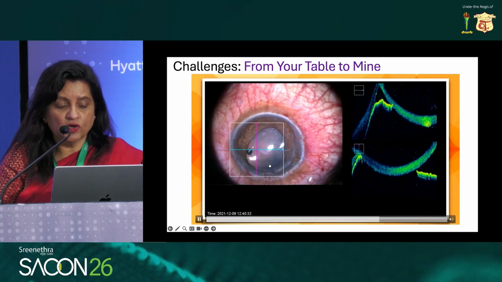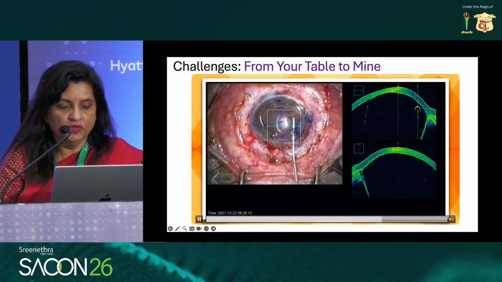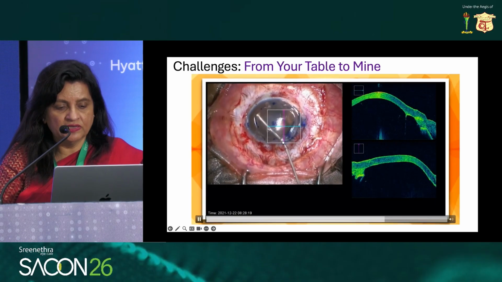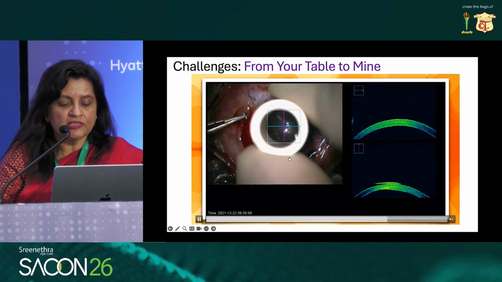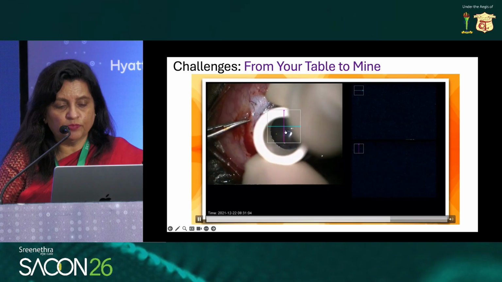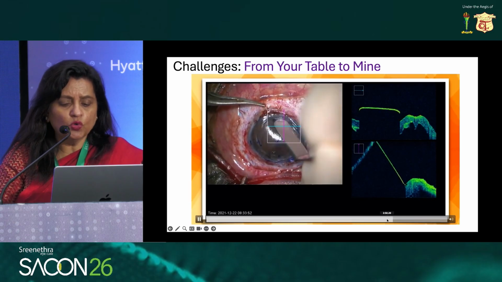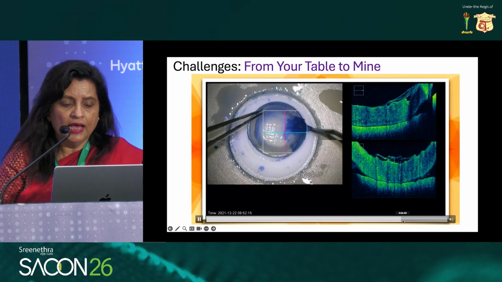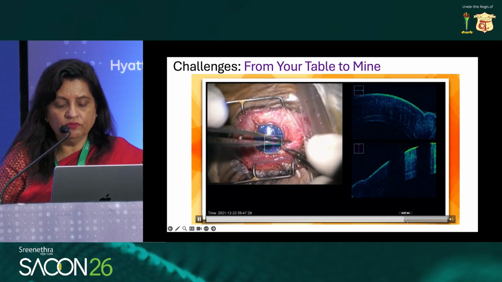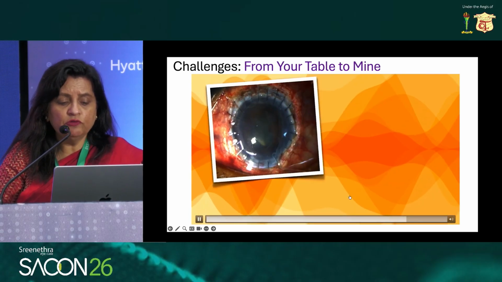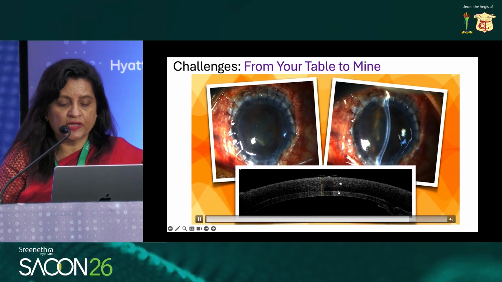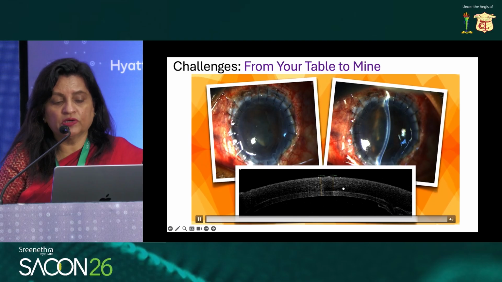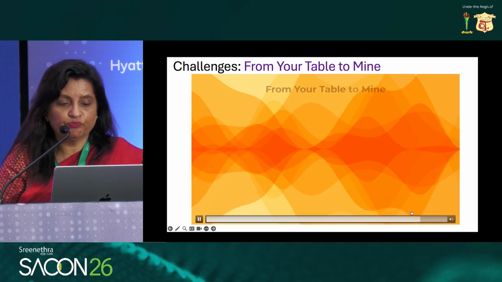Of course, because a rhexis was also done in this case, the lens matter was there, which was aspirated. Subsequently, you have to tectonically support this cornea. So after doing this, we did a deep anterior lamellar keratoplasty by making a pocket peripherally, and then using a healthy donor cornea, reinforcing the patient's own brittle cornea, which can be seen here. This is the patient's brittle cornea, and this is the tectonic cornea from a healthy donor, which is supporting the patient, and the patient is one-eyed.